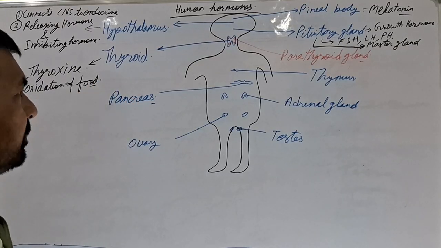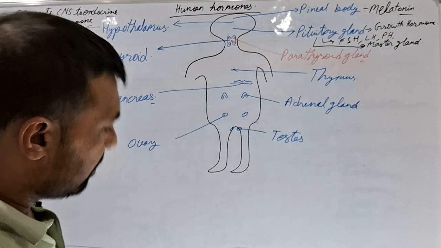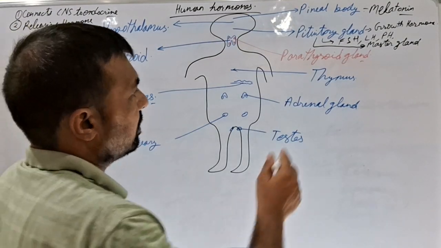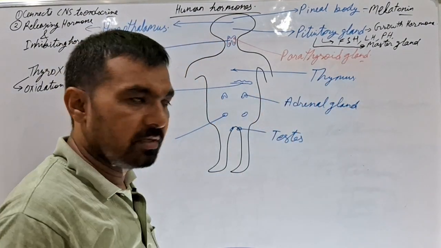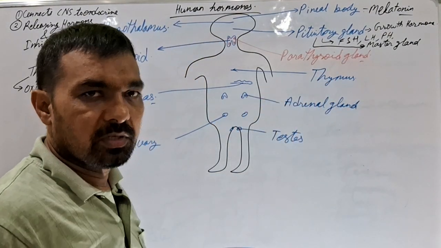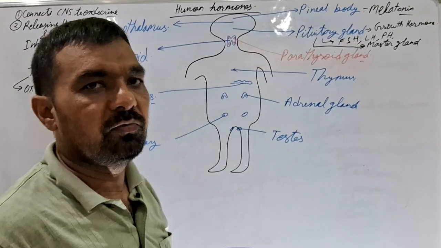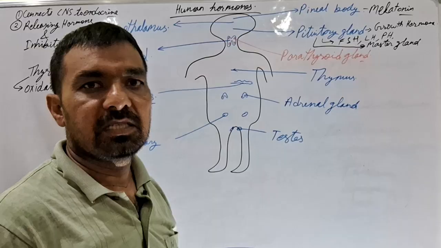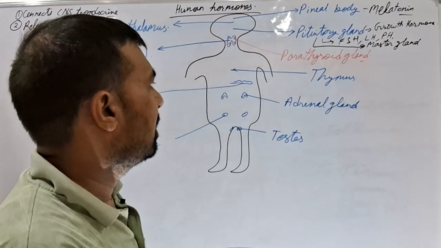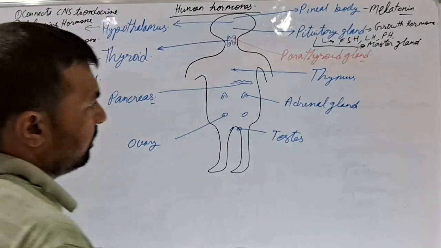Into our body. Okay, now if we reach another gland, that is the parathyroid gland, as we have already discussed, it produces a hormone which is known as parathormone, which is responsible for maintenance of some minerals such as calcium and phosphorus in our body.